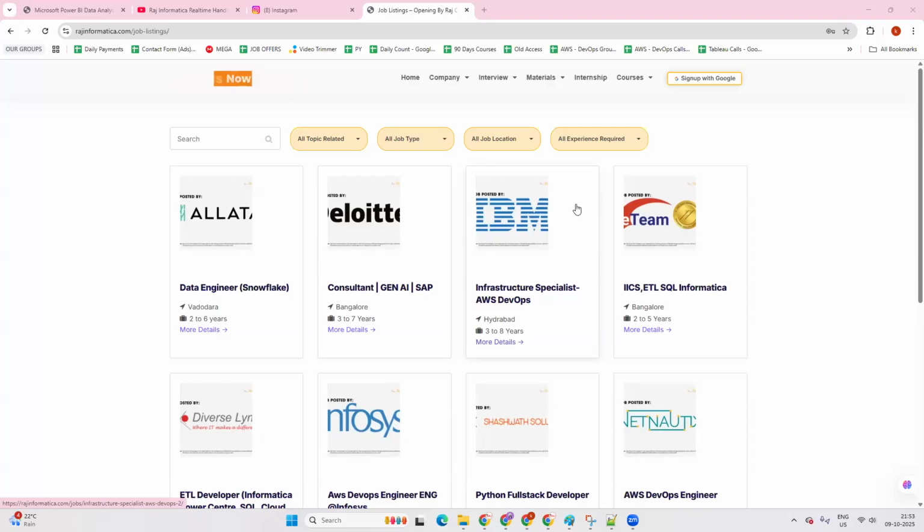We are going to find jobs from all these platforms and post them on our platform. As I said, this is our job listings page. It is still in a developing state, so we haven't added it to our website directly. I'm just showing you how the page will be. This is where you can get the complete opportunities on Power BI. We will be shortlisting opportunities for freshers, experienced candidates, career gap people, for everyone. You can just come to this page.